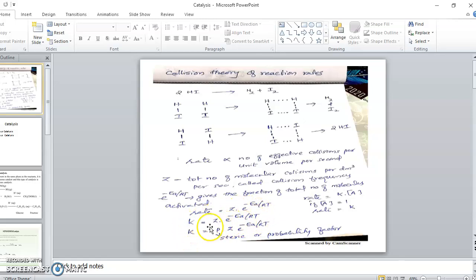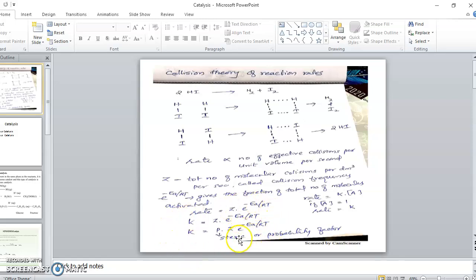Now this is the form of the collision theory where k is the rate constant. Now we can introduce another term here, P, called the steric factor or probability factor, which expresses the proper orientation of the molecules. So we can say k equal to P into Z into exponential of minus Ea by RT.